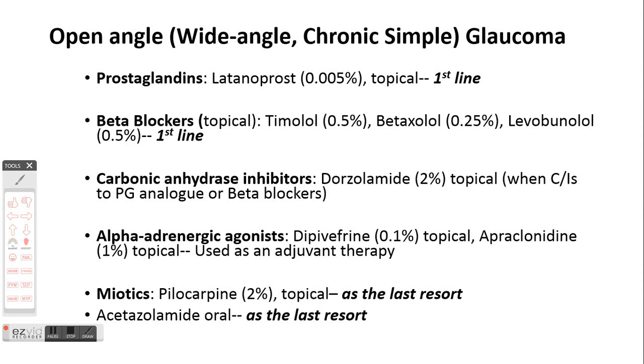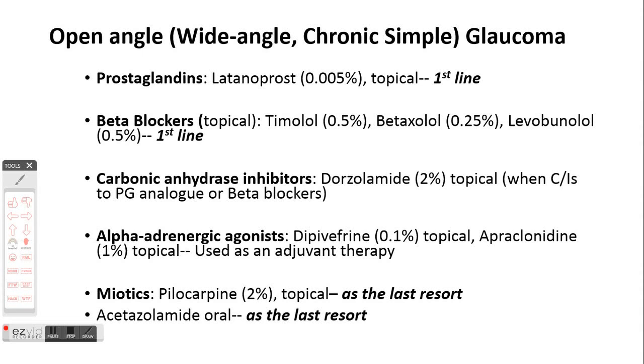Now, what are the other therapeutic options? The other therapeutic option in cases of open angle glaucoma is to use drugs such as brimonidine or dorzolamide, or occasionally you can use drugs such as dipivefrin. So brimonidine, dorzolamide or dipivefrin can be used only when there are contraindications to either prostaglandin analog or beta blockers, or you can use these drugs to supplement the action of either prostaglandin analog or beta blocker.